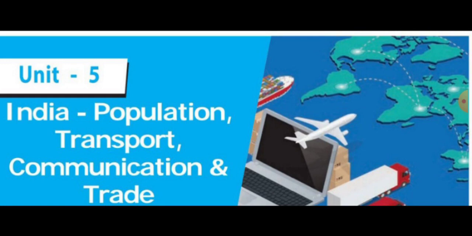Next, it increases traffic congestion in cities. It creates water scarcity in cities. It creates drainage problems. It poses the problem of solid waste management, and the last impact is it increases the rate of crime. These are the major problems of urbanization.